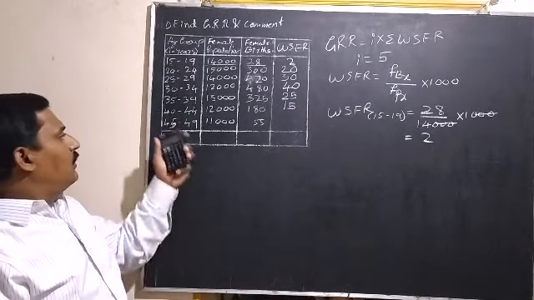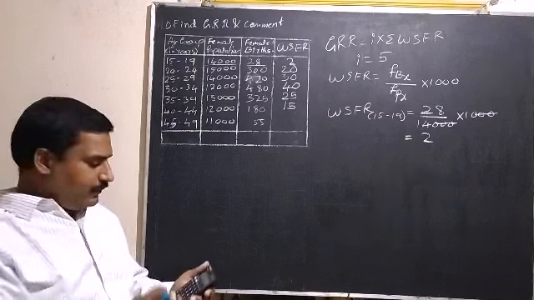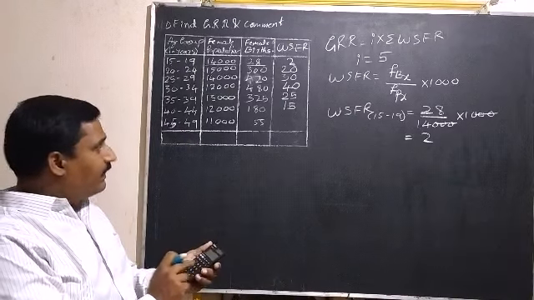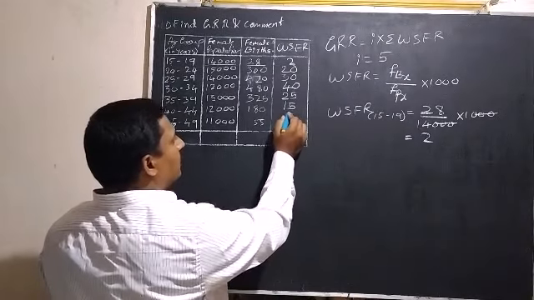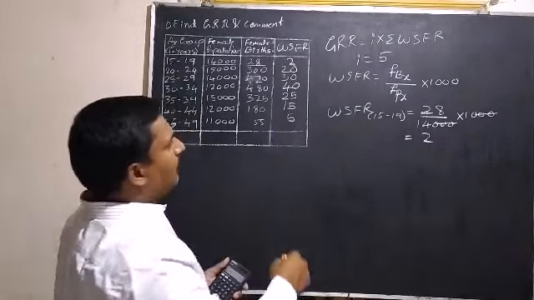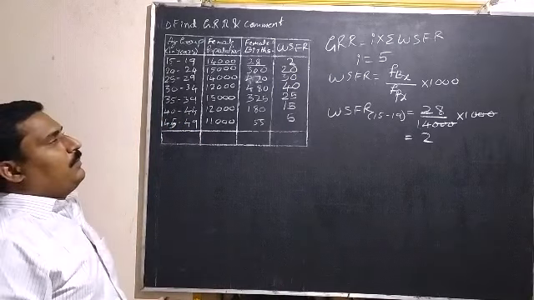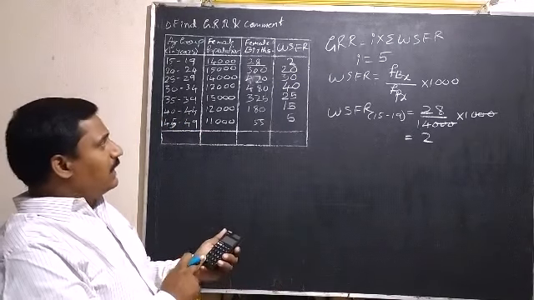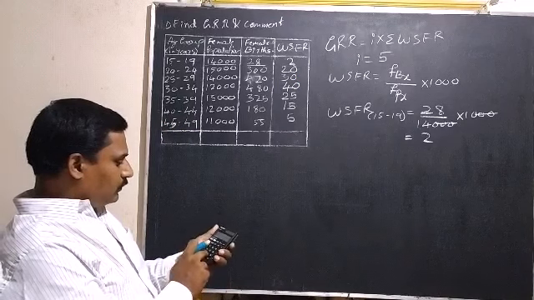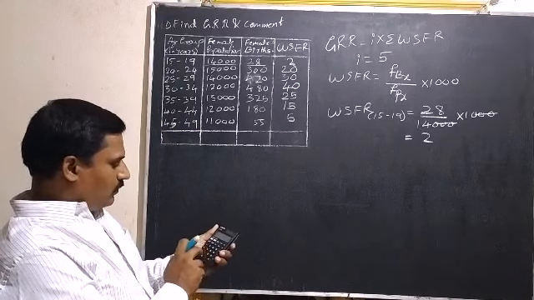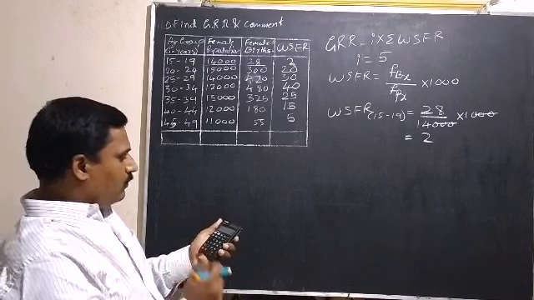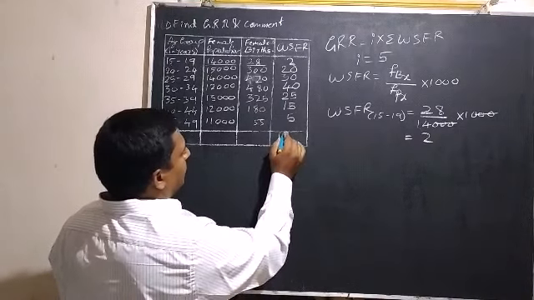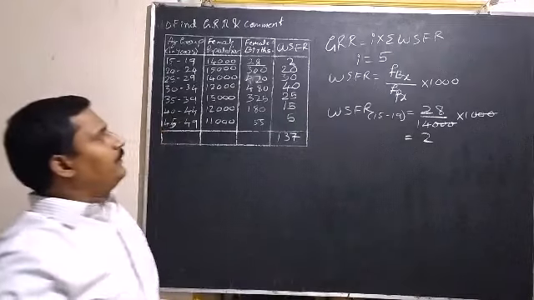And last one 45 to 49, it is 55 divided by 11,000 into 1000 is equal to 5. And total of this column, that is total of WSFR is 137.